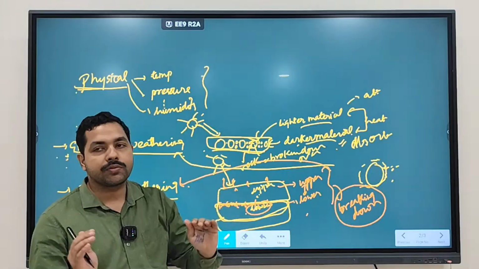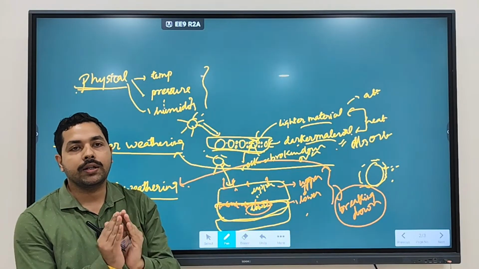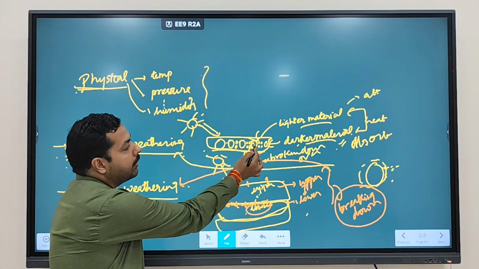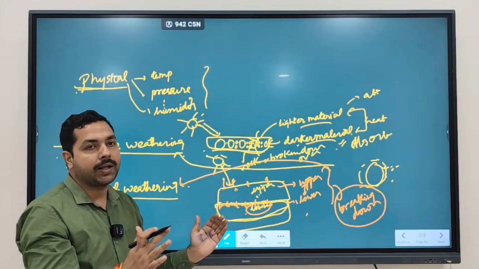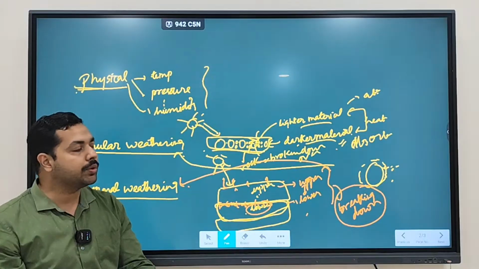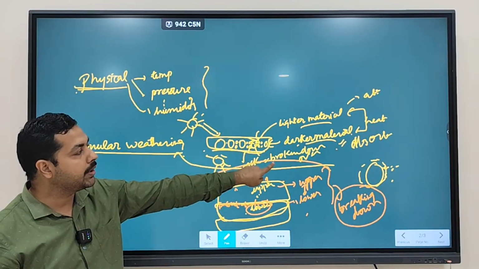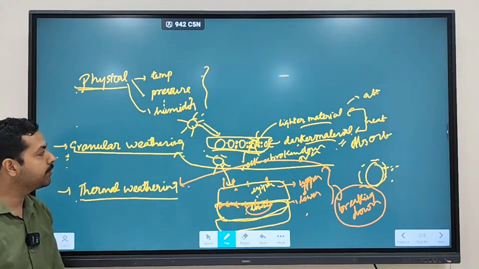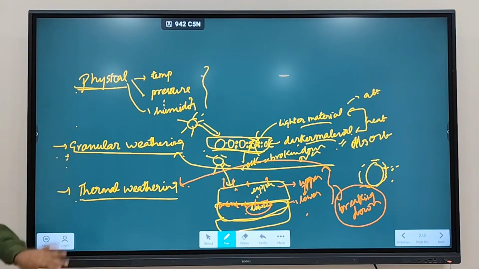Lighter material absorbs less heat. So as a result, it will not expand much. So when darker material tries to expand, what is coming in the way? Lighter material is coming in the way. Friction is going to be generated. This leads to breaking down of rocks, and such type of weathering is called granular weathering.